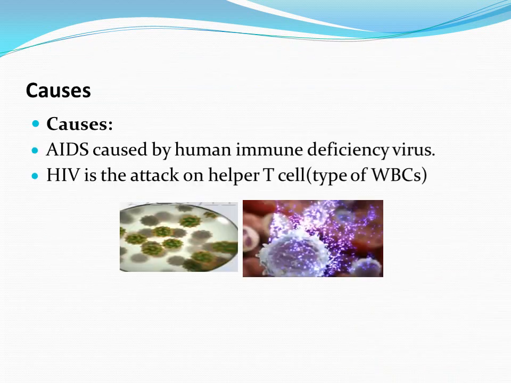Cause of AIDS. AIDS is caused by the human immunodeficiency virus, HIV, and that virus attacks the T lymphocyte cells, which are a type of white blood cells, as shown in this figure. This HIV virus affects these T cells, and the immune system is depressed.